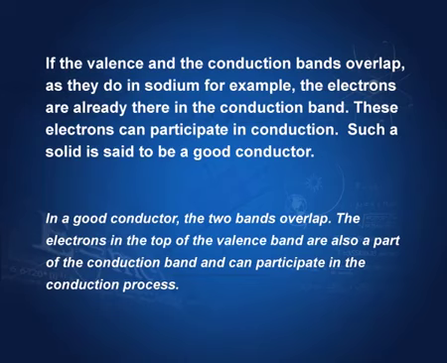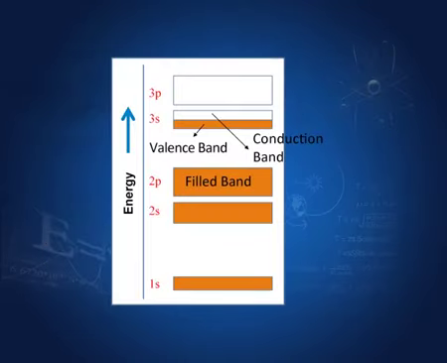Now, if the valence and conduction bands overlap as they do in sodium, remember sodium, their conduction band and the valence band were overlapping in the state 3s. Let me go back here. You can see that in the state 3s, valence band and conduction band overlap, because the electrons can have a continuous range of energies.